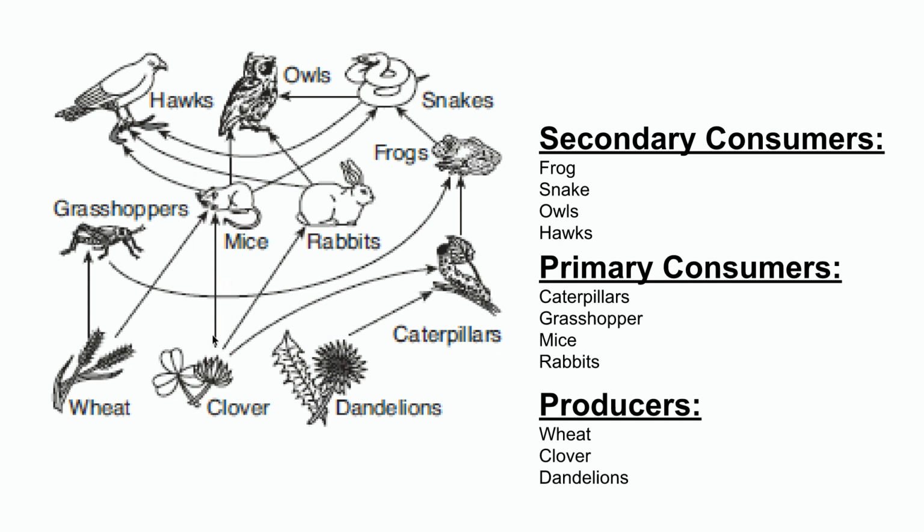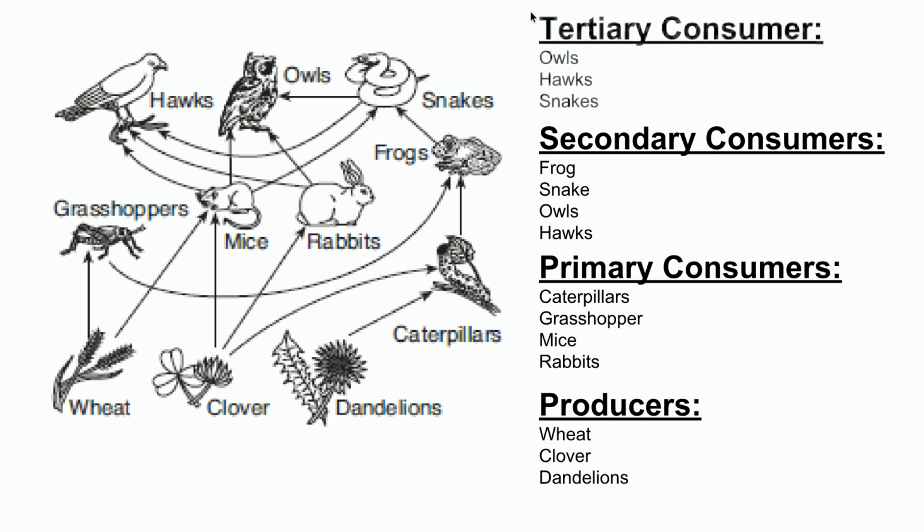But some of the organisms in this web you can actually find where they are 3 steps away from that producer. So if I were to look at a longer food chain, I could say the caterpillar ate the dandelion, the frog ate the caterpillar, the snake ate the frog, and the owl ate the snake. So that makes that owl also considered to be a tertiary consumer. So the owls, the hawks, and the snakes can all be in a food chain that puts them 3 steps away from that producer level.